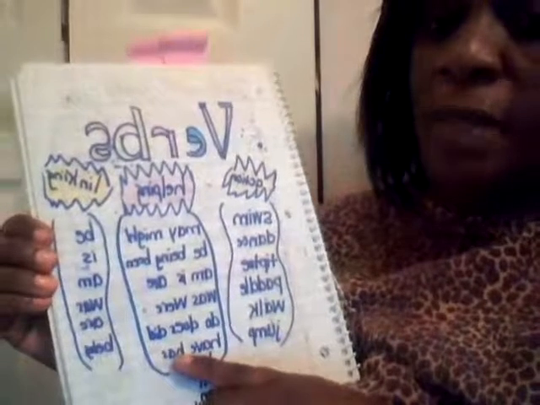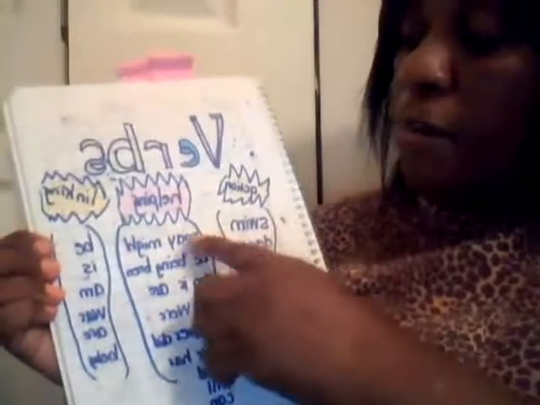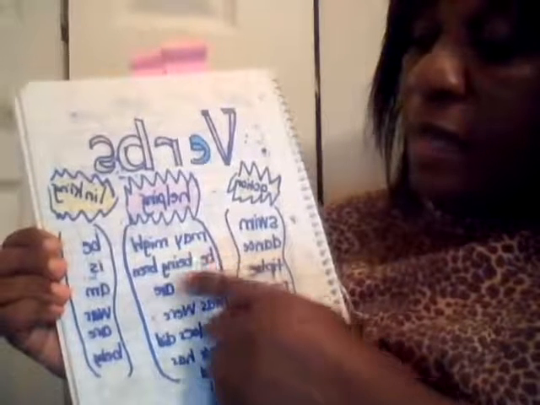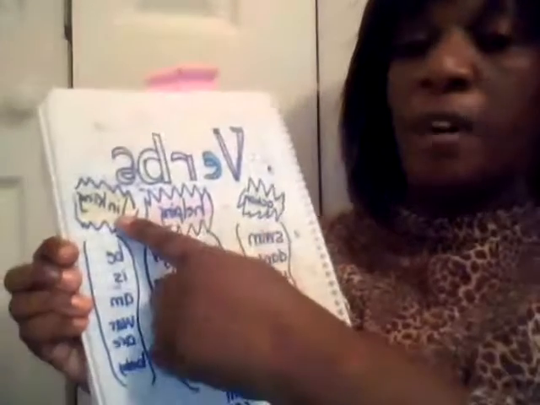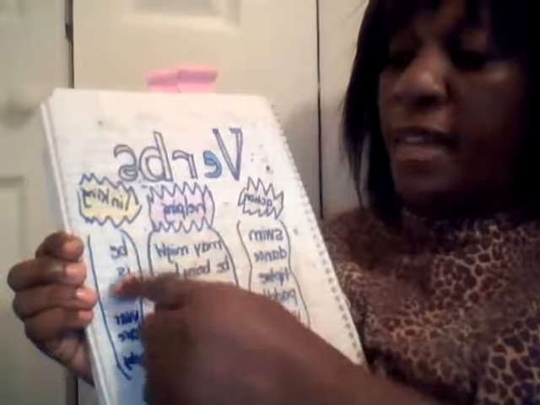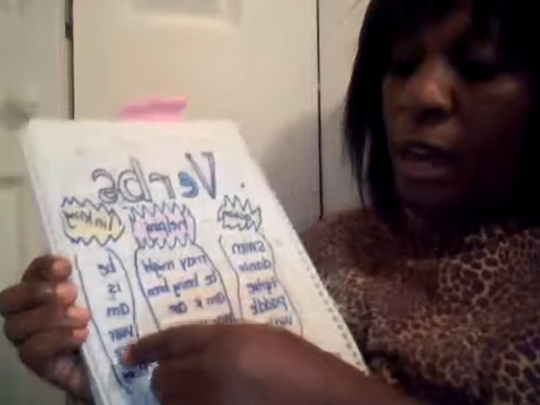There's another kind of verb that is a part of a verb phrase, and it actually helps the action verb out. The helping verb. Helping verbs include words such as may, might, be, being, been, am, is, are, was, were, do, does, did, have, has, had, will, can, and shall. Okay, and there's another type of verb which is called a linking verb. A linking verb is a form of the word be, and they are be, is, am, was, are, and being.